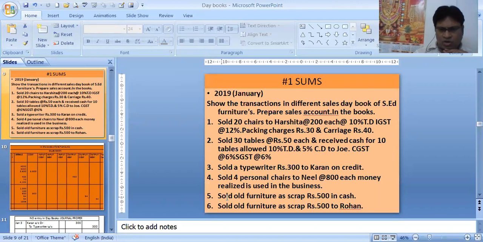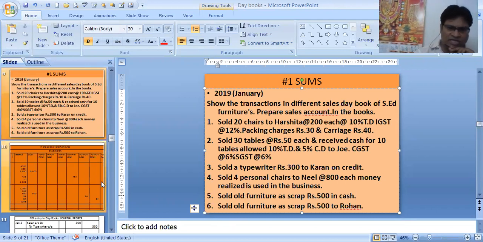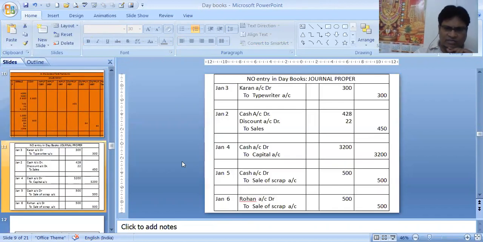Next is sold old furniture as scrap, 500 in cash. Now, old furniture is treated as scrap. Scrap means something which is useless, hardly any value. That is sold as scrap. So the journal entry over here is cash account debit to sale of scrap. It is not cash to sales, and that's why it is not coming under day books.